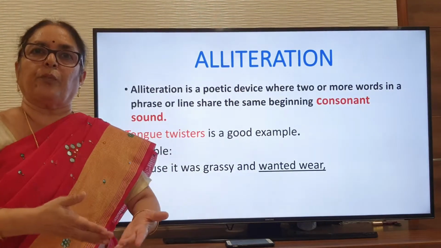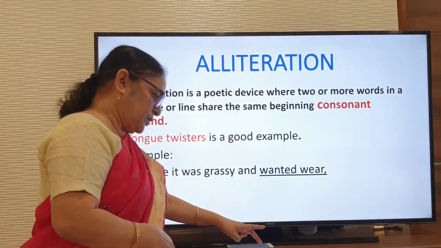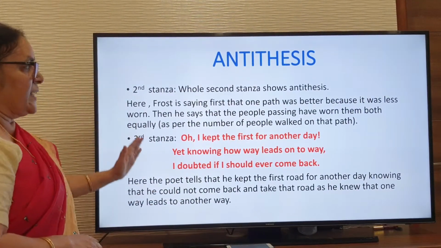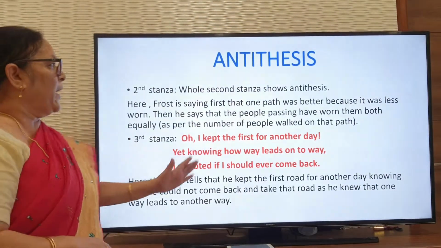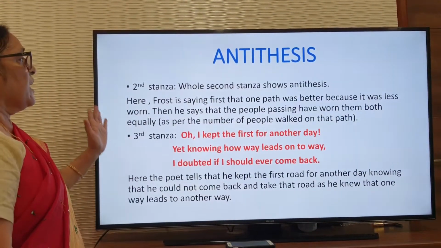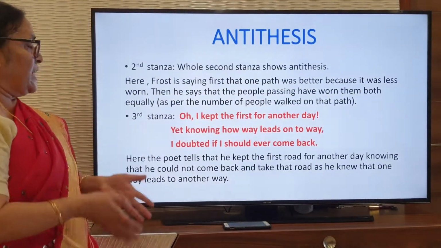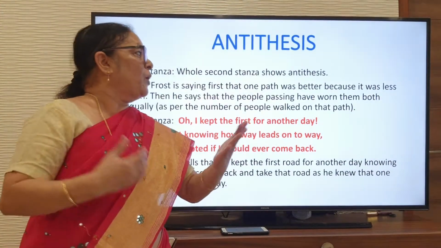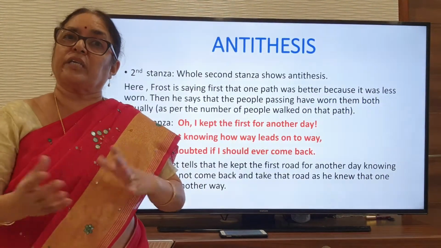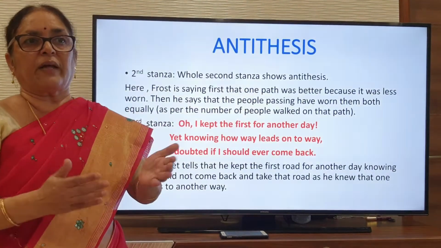Now I want you to go through the poem and find out if there is any other alliteration in the next stanzas. Now antithesis: in the second stanza also, antithesis is mentioned. In the entire second stanza you will find this antithesis. Here the poet is telling that one path was better because it was less worn. Then he says that the people passing through made both roads equal, depending upon the number of people who passed. More people walking on a road means more worn out, fewer people means less worn out.